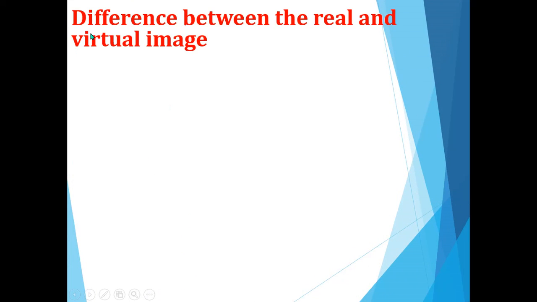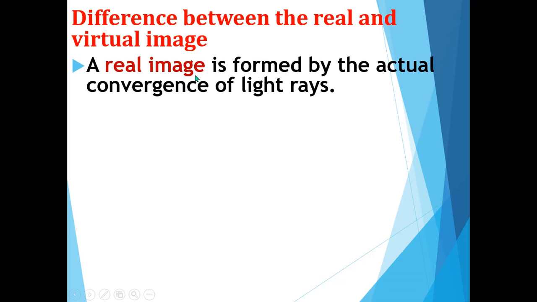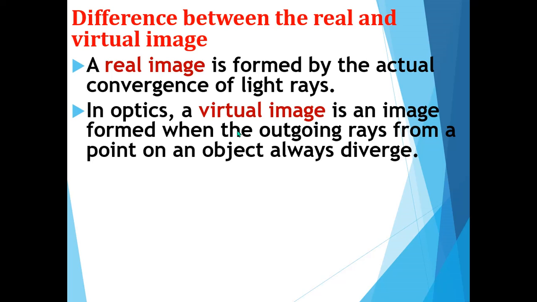Now let's see the difference between real and virtual images. A real image is formed due to the convergence of light rays. So a real image will be formed if the light rays from the object converge. And a virtual image is formed when the outgoing rays from the object diverge. So a real image is formed due to the convergence of light rays, and a virtual image is formed due to the divergence of light rays.